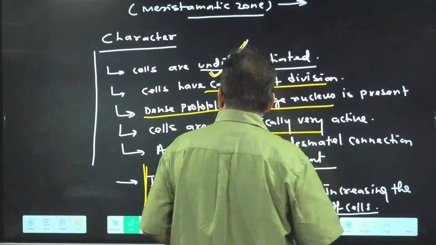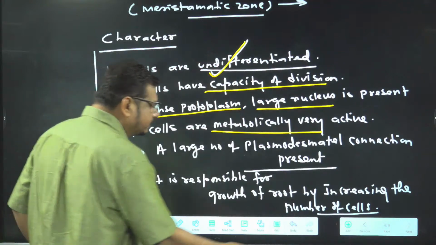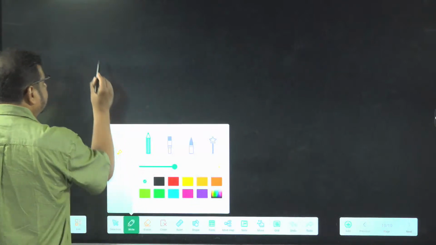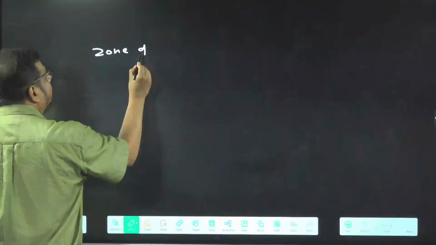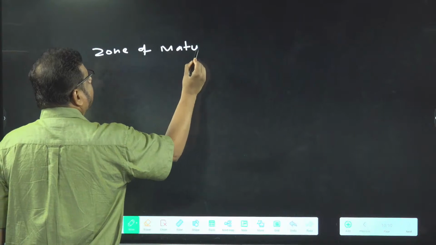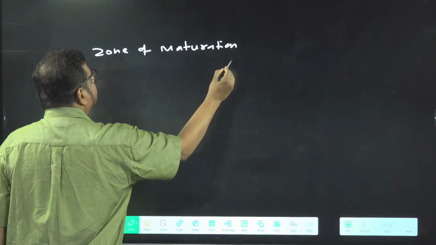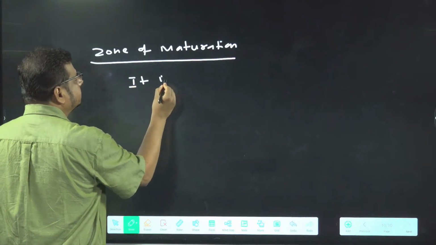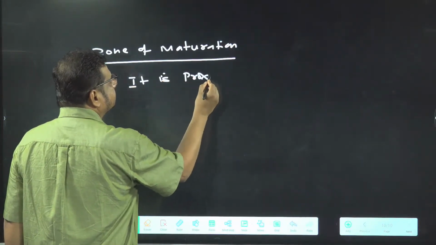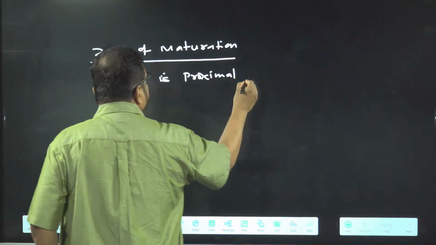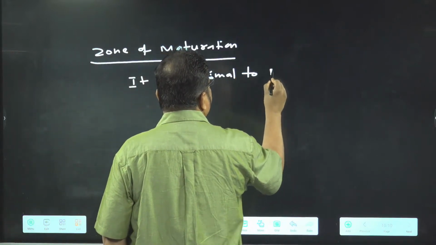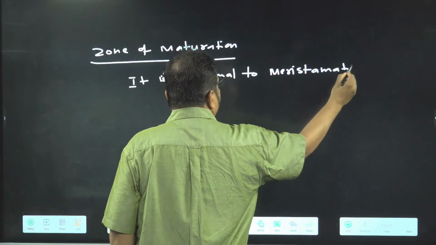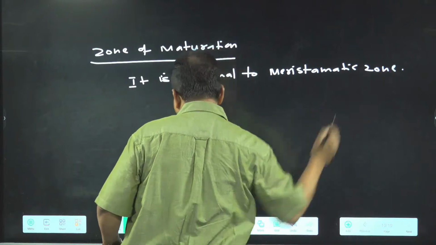Now we are coming on which zone? Zone of, tell me, zone of what? Hurry up. Zone of maturation. It is proximal to which one? Meristematic zone.